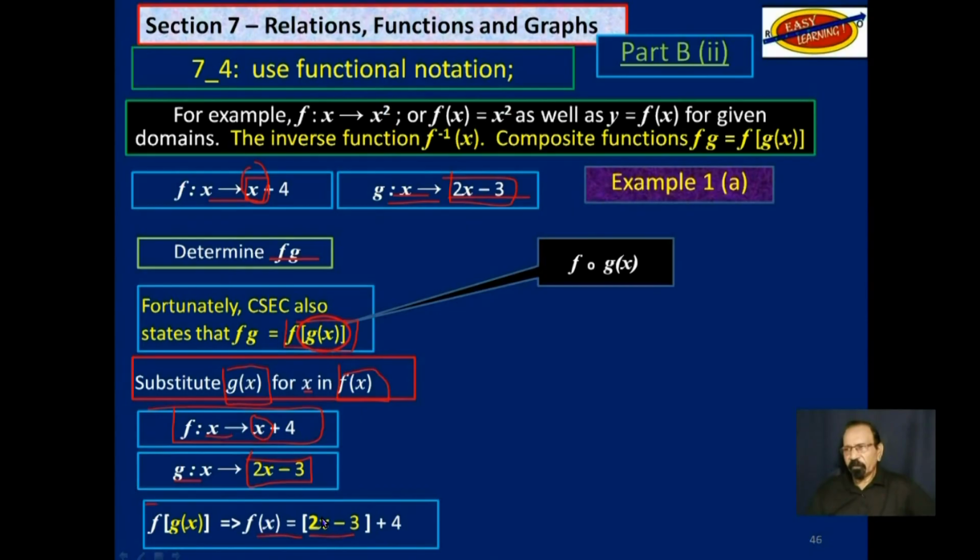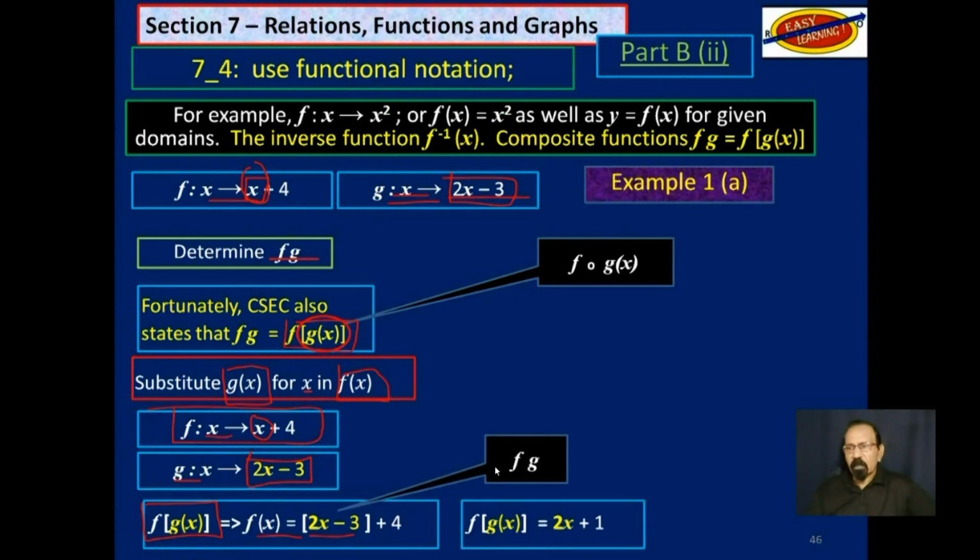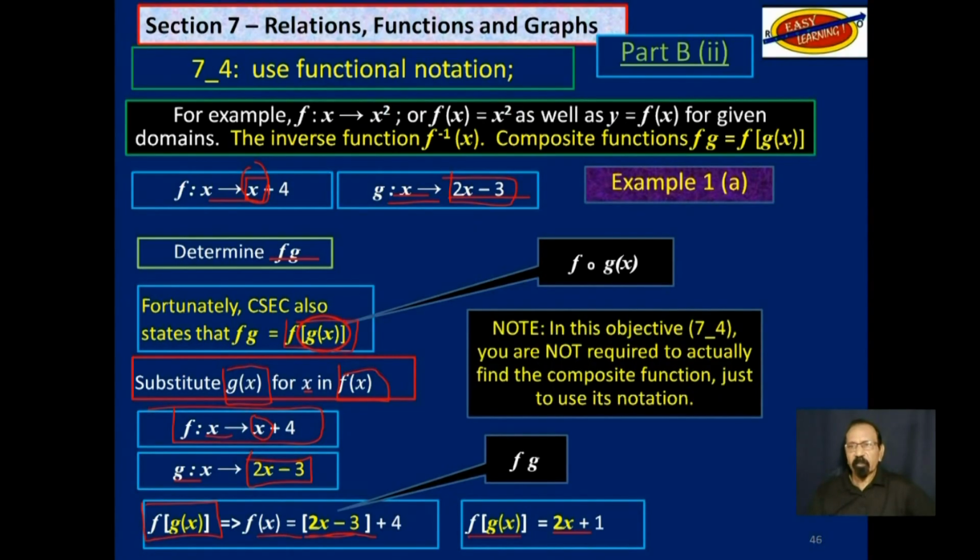So this is the composite function notation, fg. And you can simplify this, and you get f of g of x, or fg, is equal to 2x plus 1. Again, you don't need to know how to actually calculate the composite function. Just be aware that there is something called f of g of x.